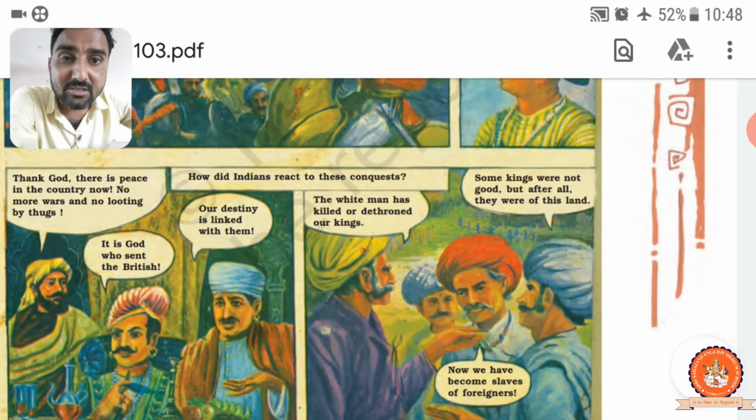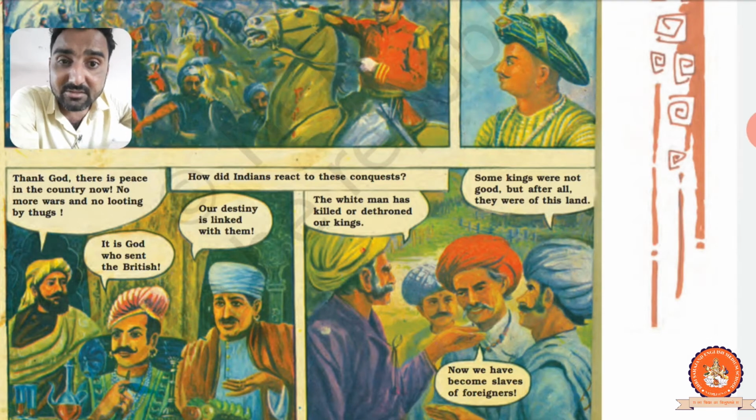Here is the next picture. Thank God. So this man speaking says, thank God there is peace in the country now. No more war and no looting by thugs. Another person says it is God who sent the British. Dekho, and our destiny is linked with them.